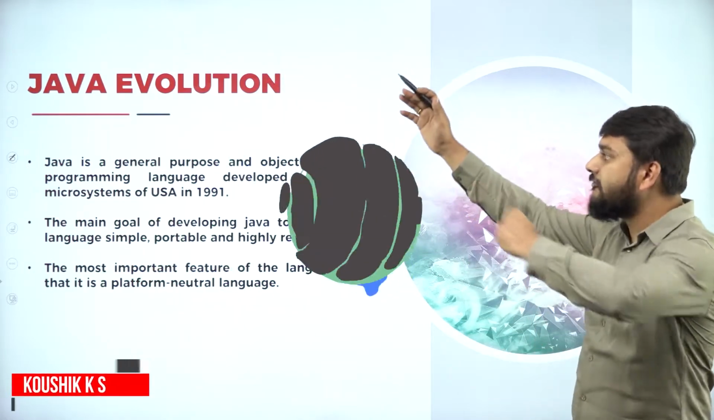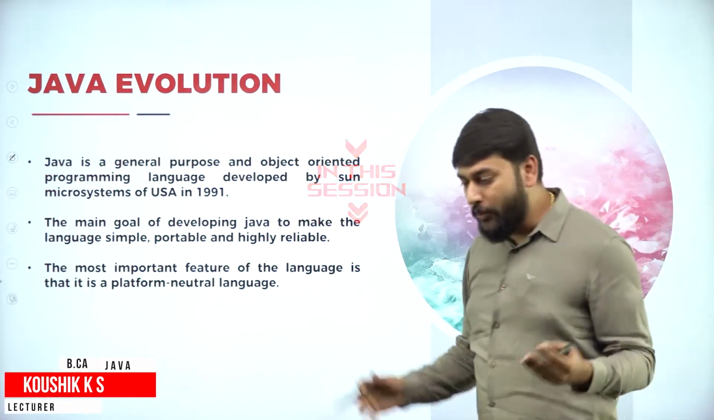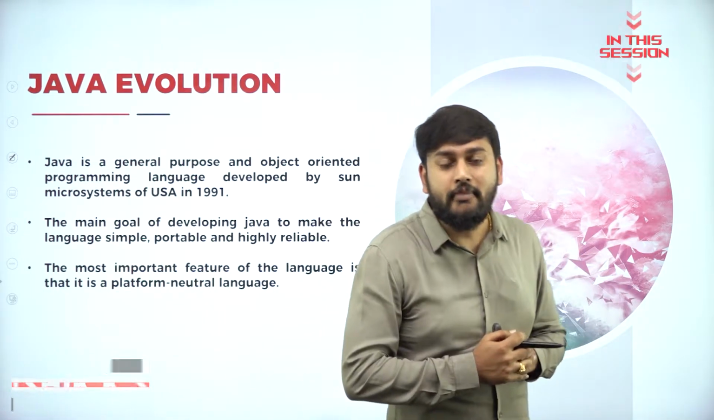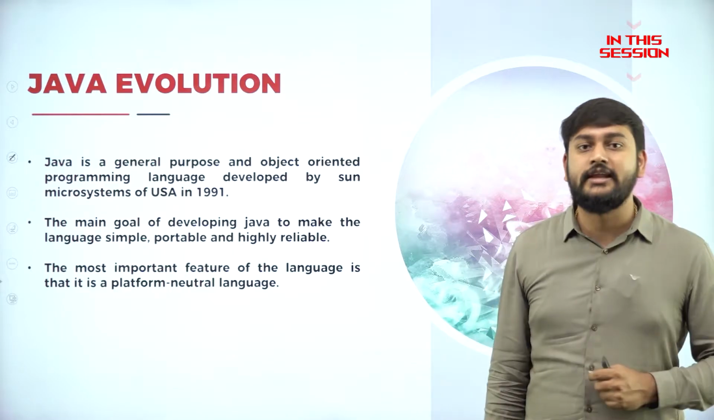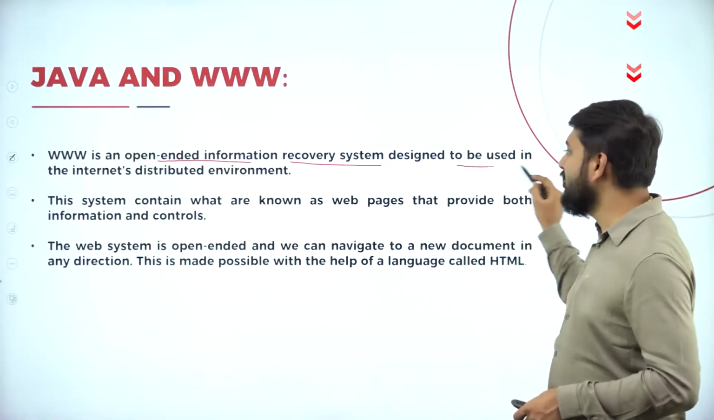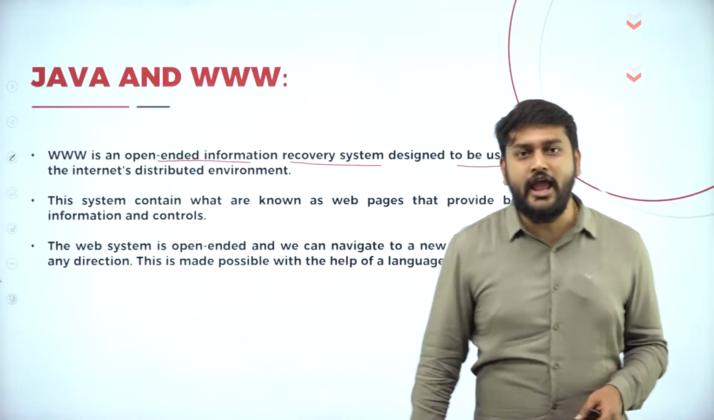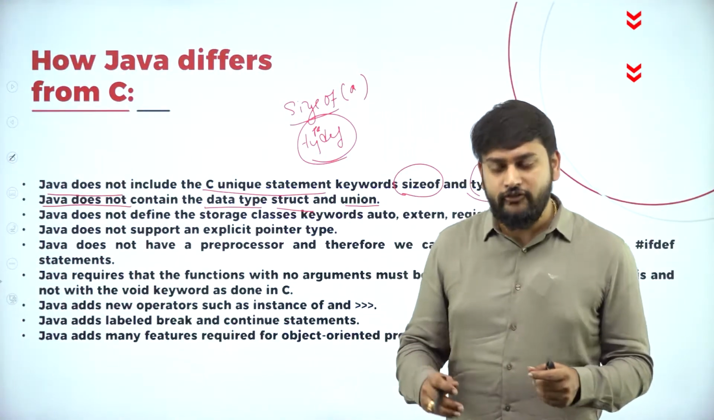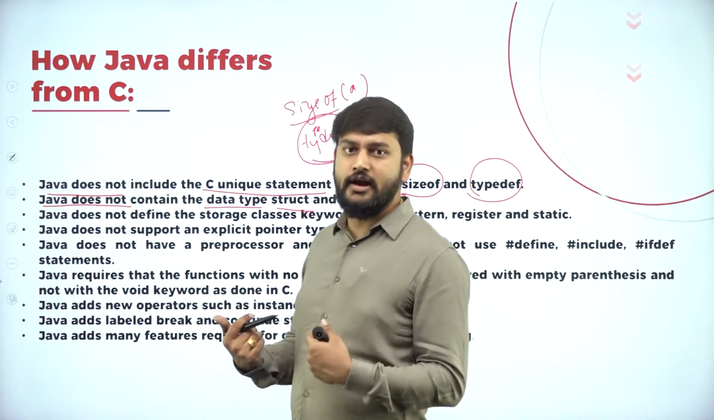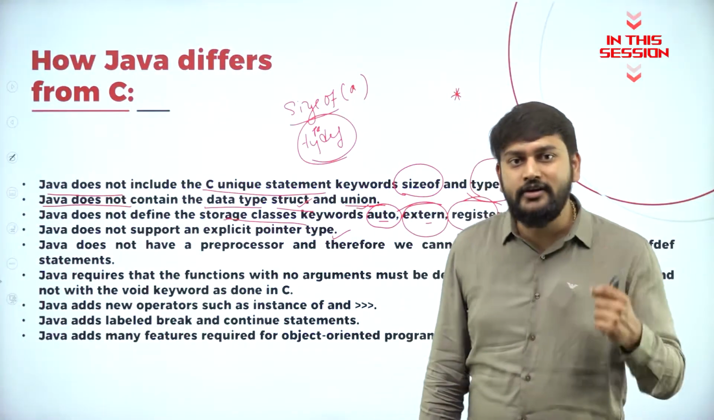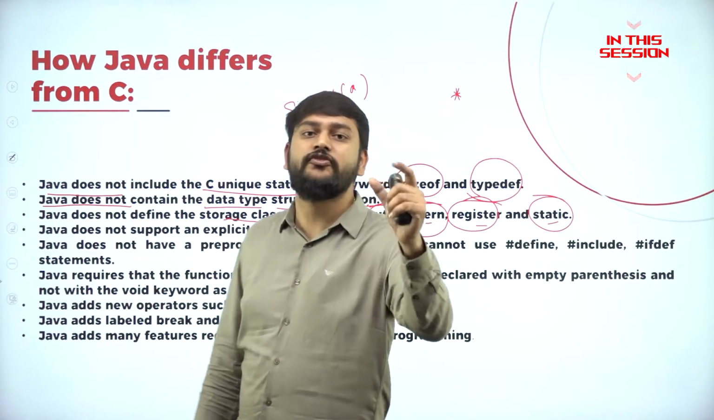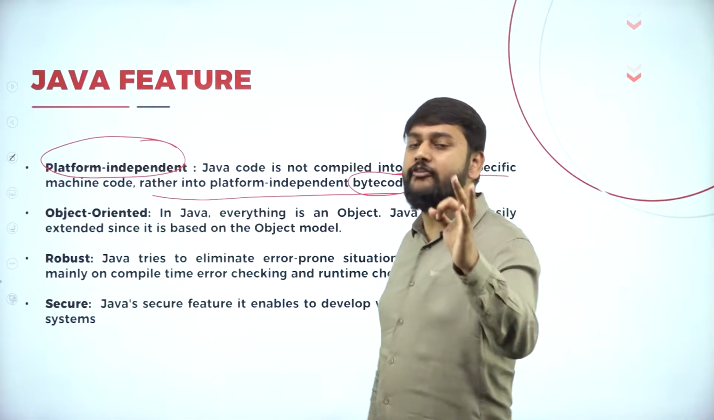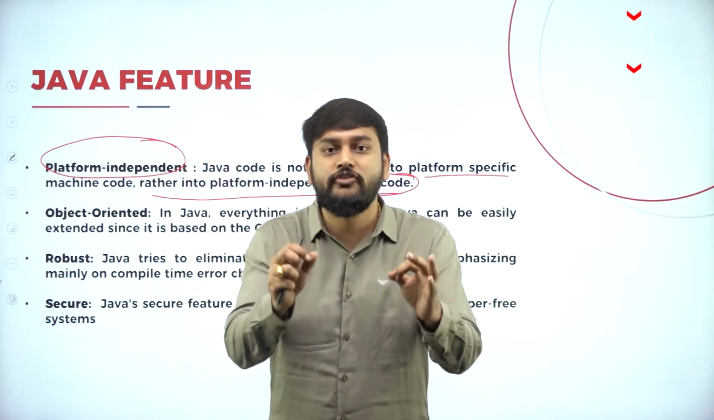So what is the topic that I have? I have Java evolution. When it comes to the Java evolution, it was introduced by Sun Microsystem in the year 1991. Designed to be used in the internet distributed environment. So fine, why do we use structures and unions in C? If I want to define my own data type. What is pointers? Pointer is a variable which holds the address of another variable. The main reason to make Java as a platform independent is because of this bytecode.